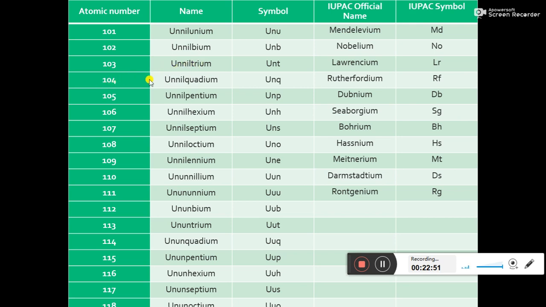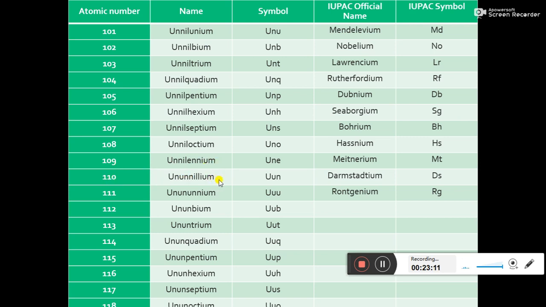If 103, we write unniltrium. If 104, unnilquadium. 105, unnilpentium. 106, unnilhexium. 107, unnilseptium. 108, unniloctium. 109, unnilennium.